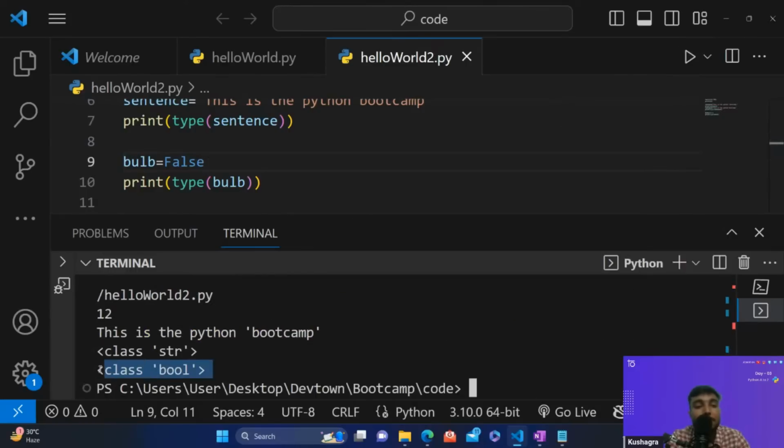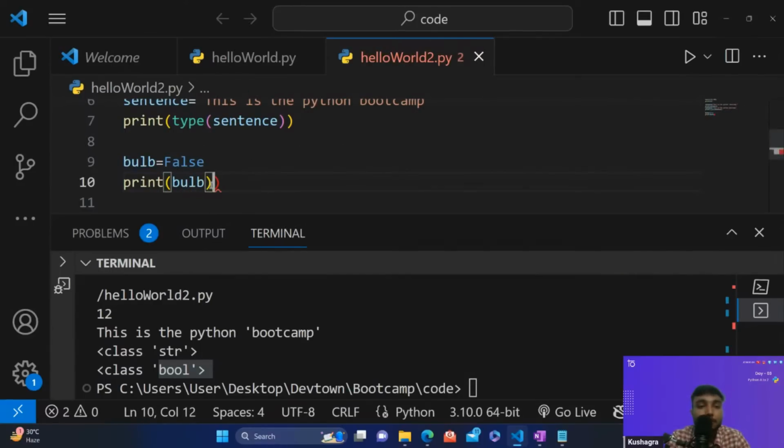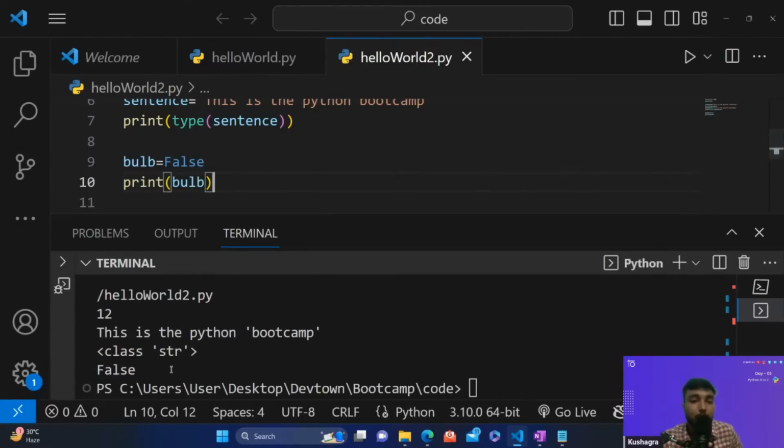So you can see whether I say true or false, the data type is printed as bool, meaning Boolean value. And if I run this, I get the exact output that is stored inside. Boolean has only two values, you can either store true or you can store false, that's it.